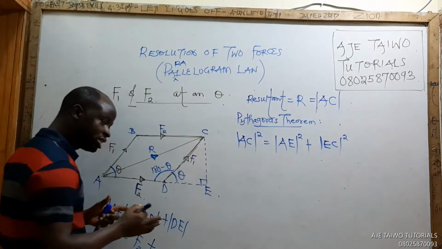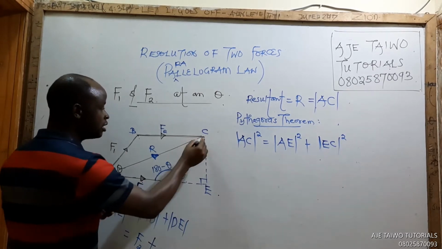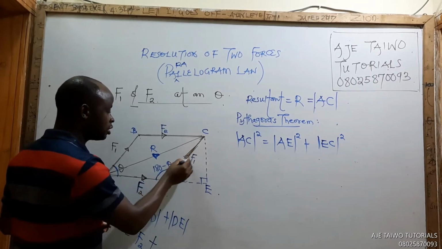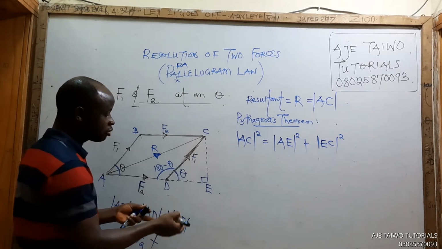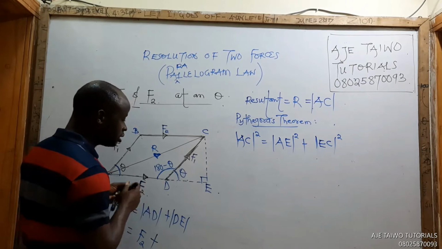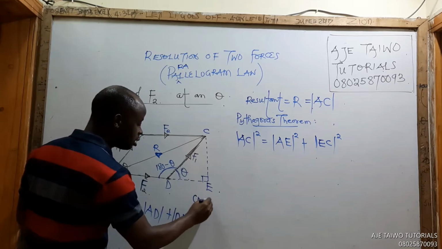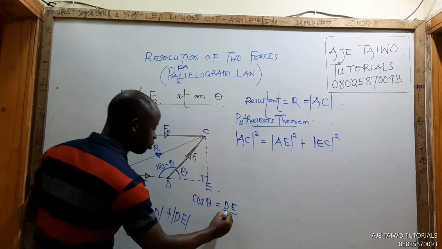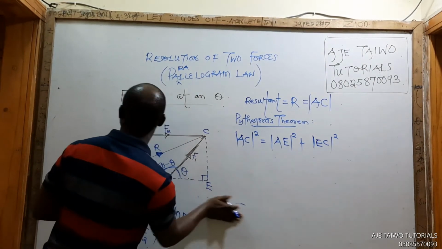Now, your DE is here and it's inside this triangle. See where DE is? It's inside this triangle. See it now, this is DE. I want everything I'm doing to have F1. So my DE is actually, this is adjacent, this is hypotenuse. So cos theta is adjacent, that's DE, over hypotenuse, that's F1. That means in this small triangle.